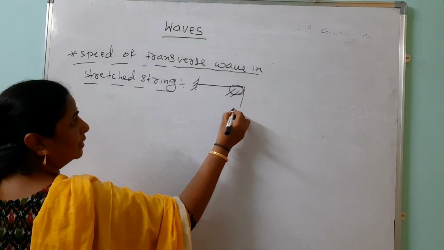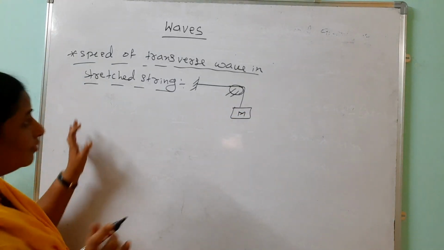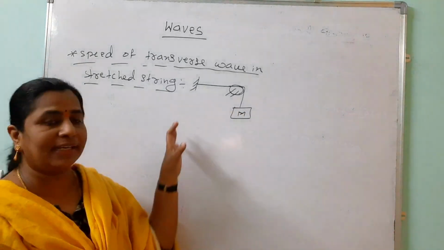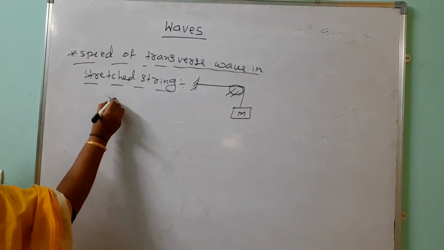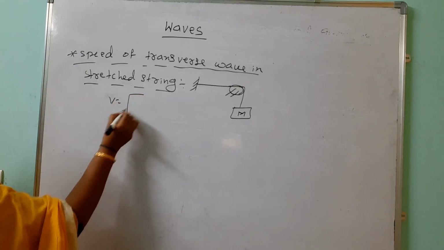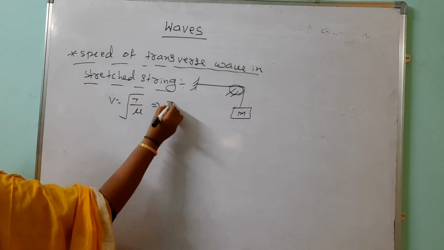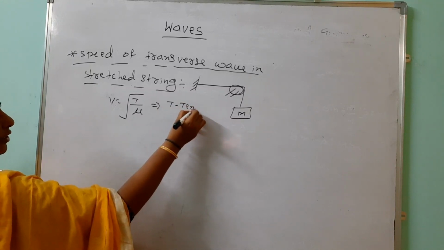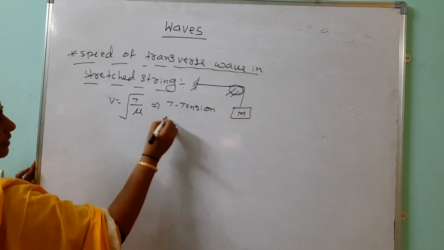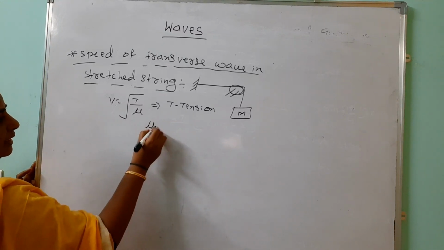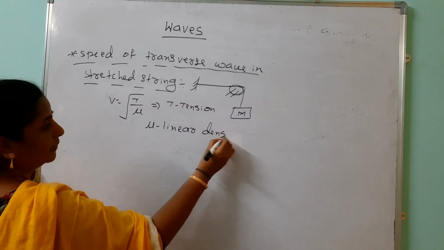We should attach one mass, that load or mass you can say. So here, from units and measurements, we can write the expression for velocity: v equals under root T by mu. Here T is tension, not your tension and my tension. Tension is nothing but the weight of this one, and mu is the linear density.